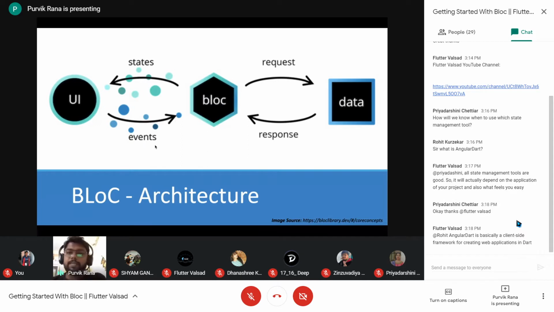So how does this architecture work? Initially, you will have an initial state for your application. Let's say one screen is represented to the user, and the user is interacting with that particular screen. Let's say he is pressing a particular button. On press of a button, several events will be fired.